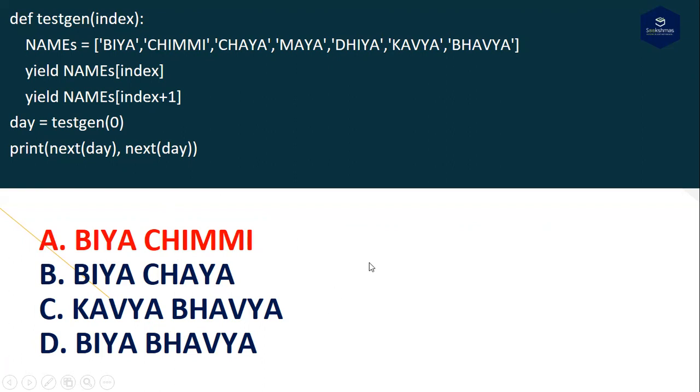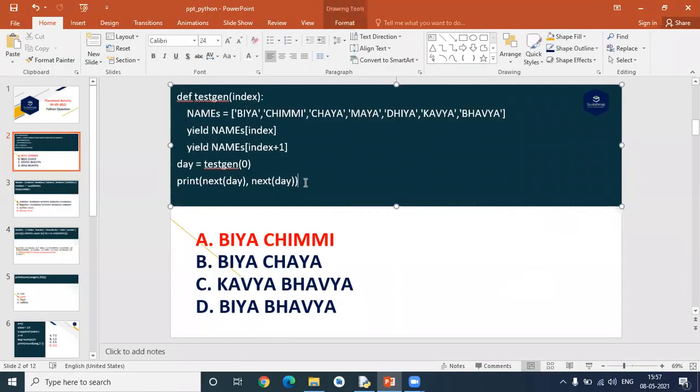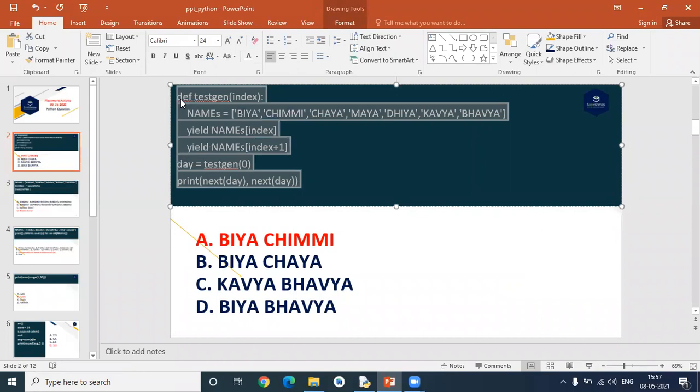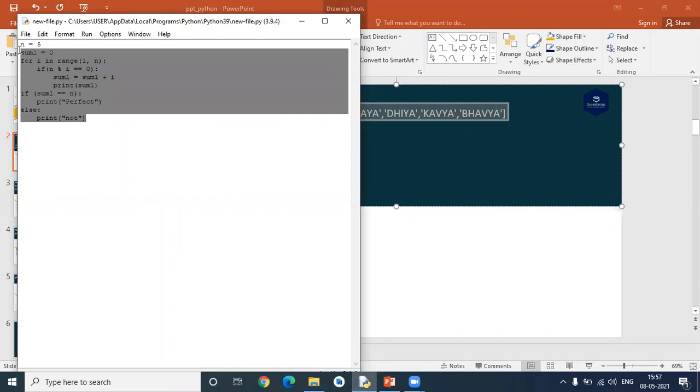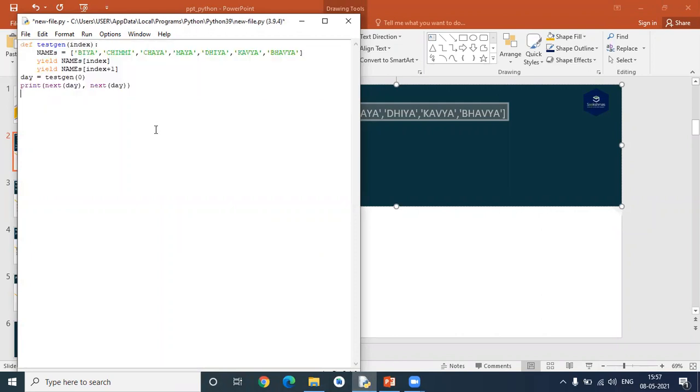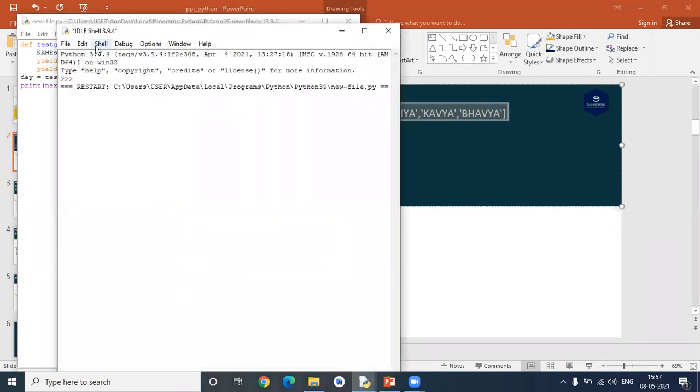Okay, let's execute this code and you will get a clear picture of this. Just copy the same code and paste it here. Here I'm using a compiler, I have downloaded Python. Before going to run, please save and run this code. Same code, I'm not changing anything. I'm running it. See here, Bia and Chimi, both values are displayed here. So this is all about the first question.